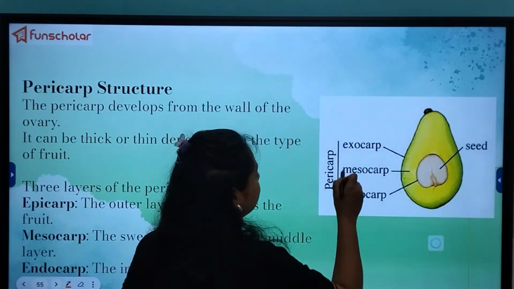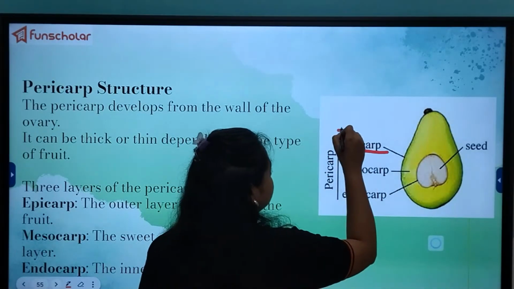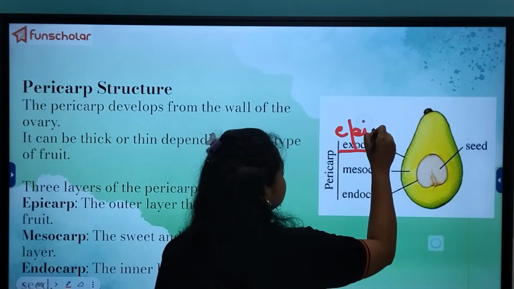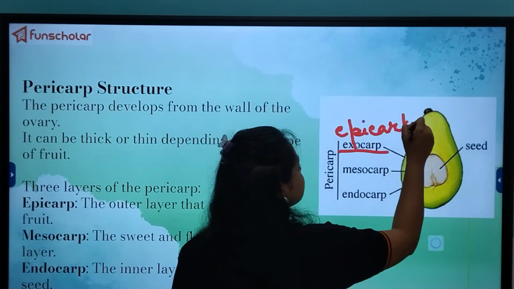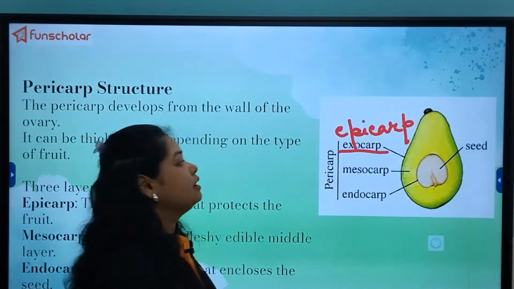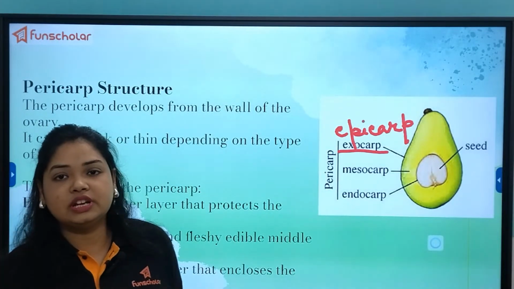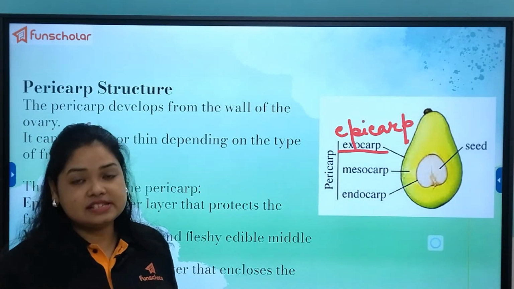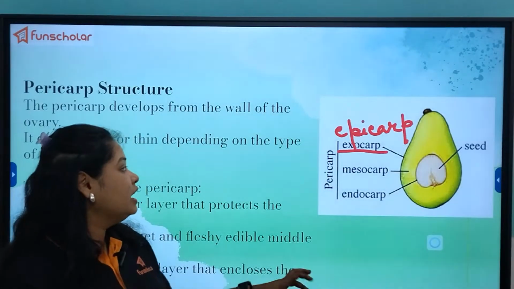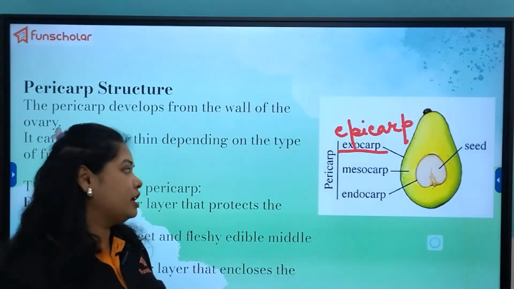So the exocarp, or the epicarp, whatever you call it, is the peel of the fruit. The peel of the fruit which we actually remove and then eat the fruit. So that peel is the exocarp or the epicarp.